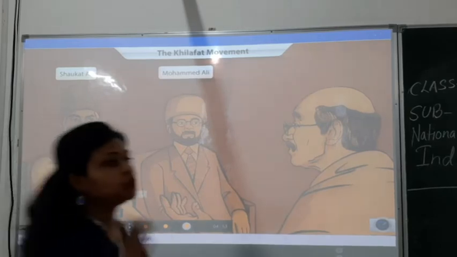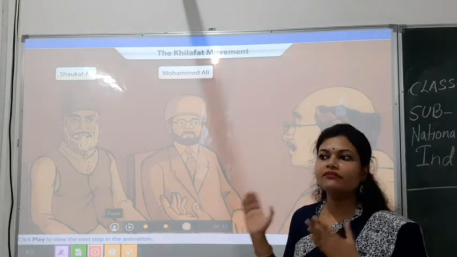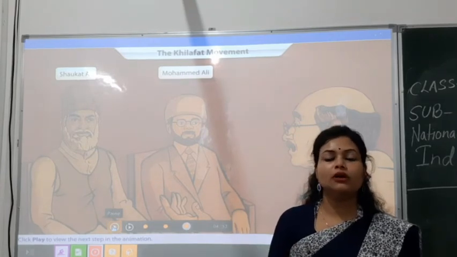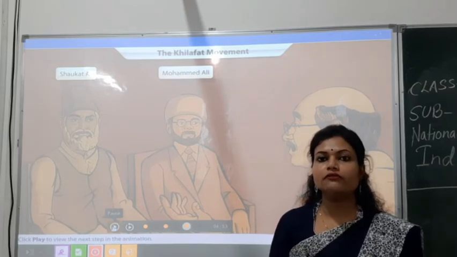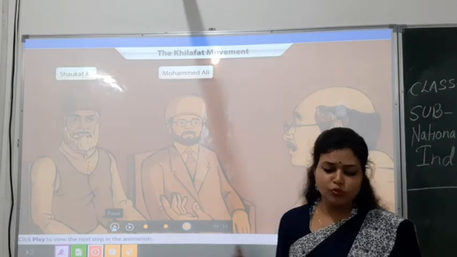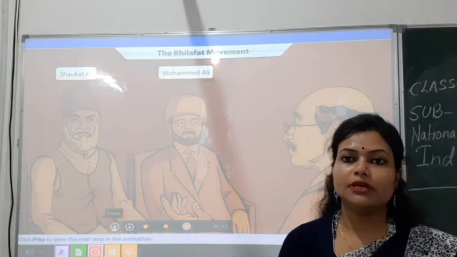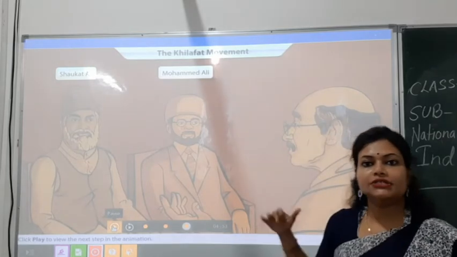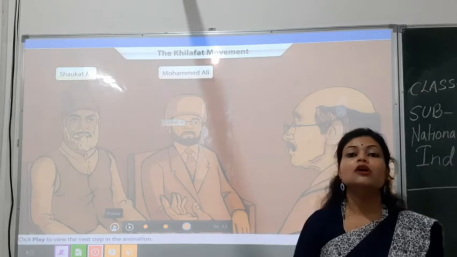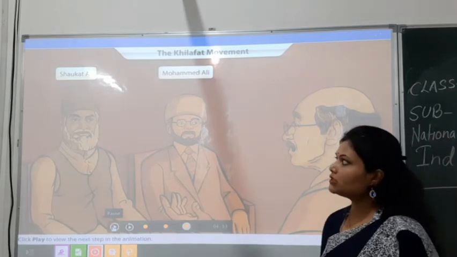Students, here two names are there: Shaukat Ali and Muhammad Ali. They were brothers, and previously this Khilafat movement was confined to the Muslim community, working for freedom only. But later Gandhiji also joined this movement to support people coming together for the freedom of our country. So it became a combination of both Hindus and Muslims, all working together for freedom from the Britishers.